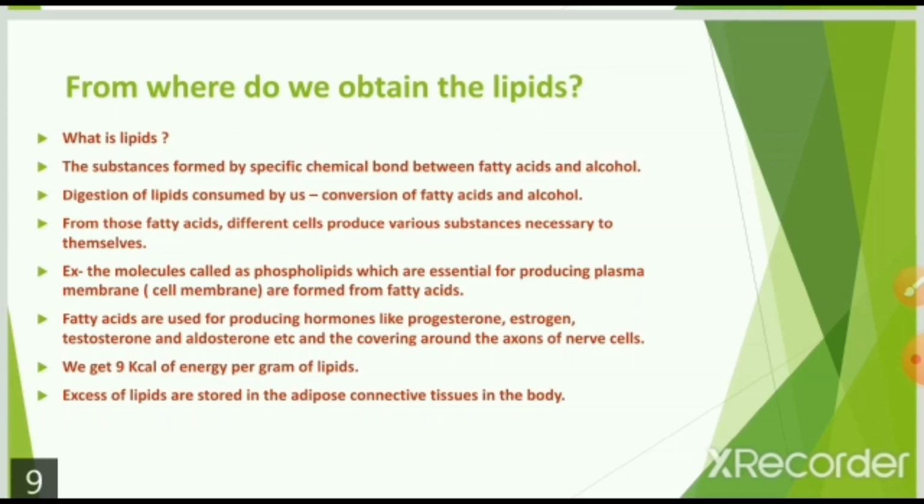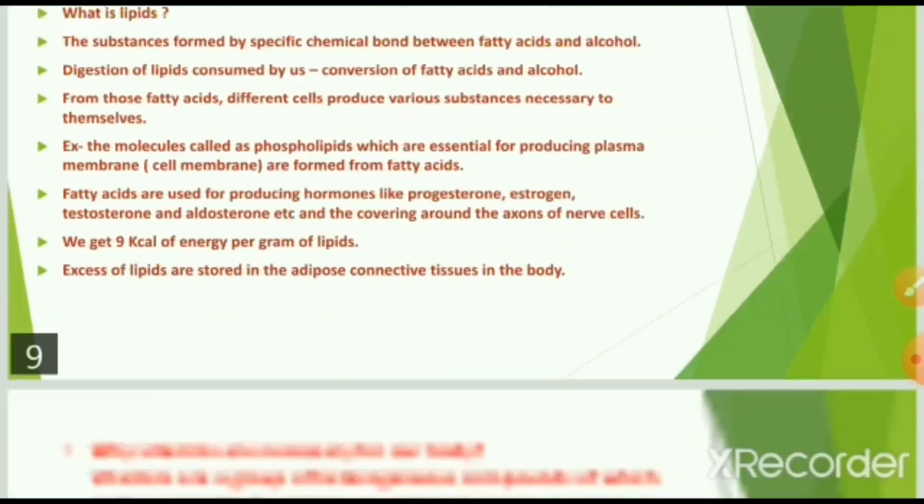For example, molecules called phospholipids, which are essential for producing the plasma membrane, are formed from fatty acids. The plasma membrane is also known as the cell membrane. Fatty acids are also used for producing hormones like progesterone, estrogen, testosterone and aldosterone, and the covering around the axons of nerve cells. We get 9 kcal of energy per gram of lipids. Excess lipids are stored in adipose connective tissue in the body.